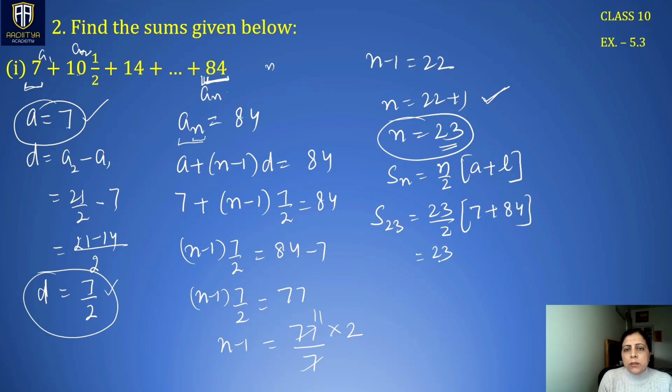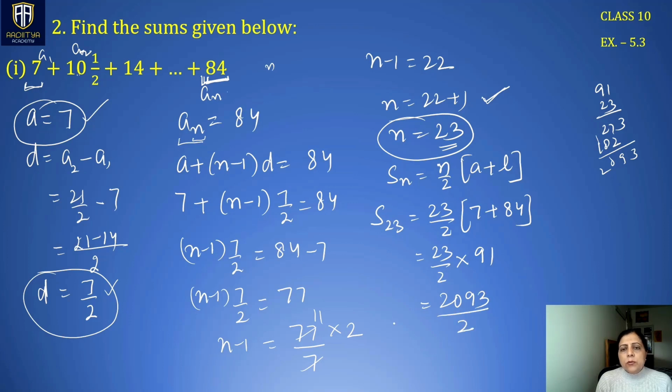So you can write 23 by 2, and this is 84 plus 7. This is 91. Right? So this cannot be reduced further. So we have to write 91 multiplied by 23. 3 ones are 3, 3 nines are 27, 2s are 18. 3, 9, 2093 divided by 2. So S23 is this value.